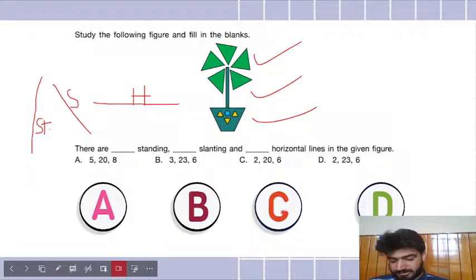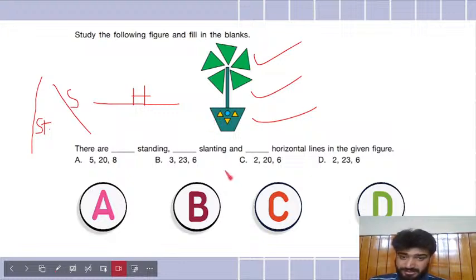Okay, Arya says D again. He has corrected his answer, or she has corrected her answer. So Pavika says C. So let me count. I already counted the horizontal lines, which are six, like I showed you. Then I counted the standing lines.